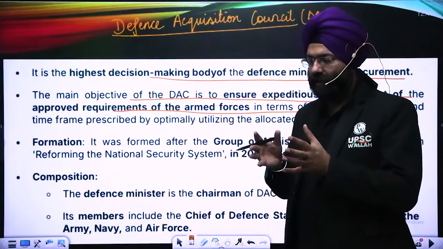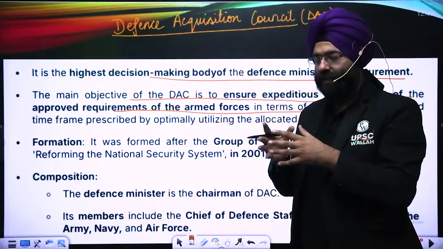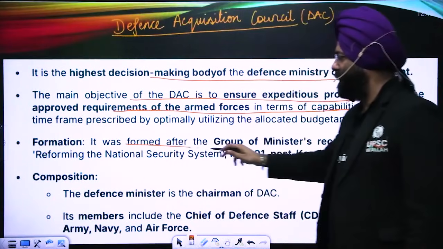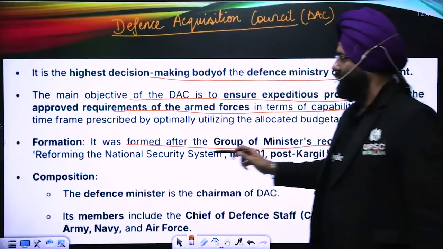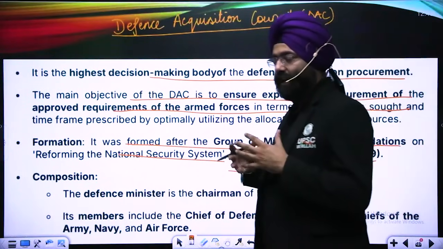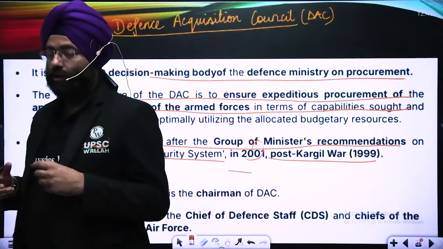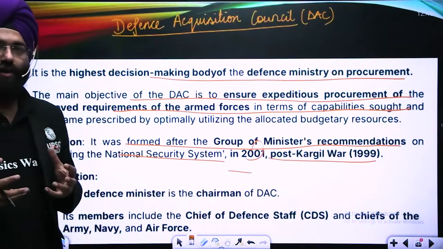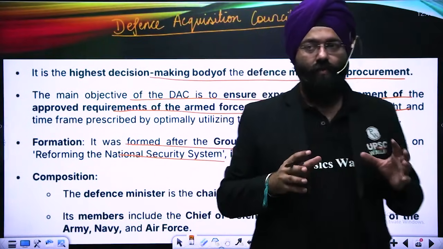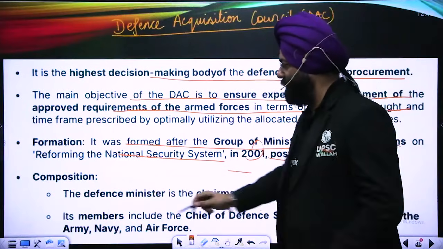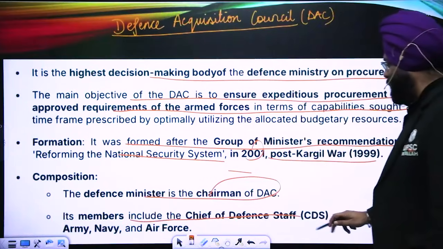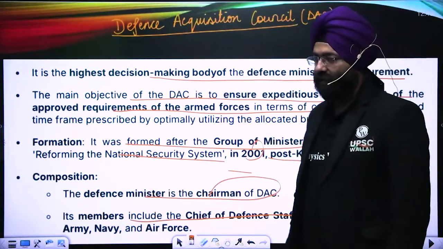So that means this council aims at making approval and procurement happen in a very systematic and time-bound manner, and that is why it was formed after the Group of Ministers recommended reforming national security in 2001, post-Kargil war. Post-Kargil war, modernization of the various armed forces wings was wanted, and a lot of new equipment had to be bought. So a systematic manner had to be there where transparency is also there. That is why the Defense Acquisition Council was formed to meet that requirement. That is why the Defense Minister is the chairman. Please understand, not the Prime Minister, the Defense Minister is the chairman. Members include the Chief of Defense Staff and the chiefs of the 3 services: Army, Navy and Air Force.